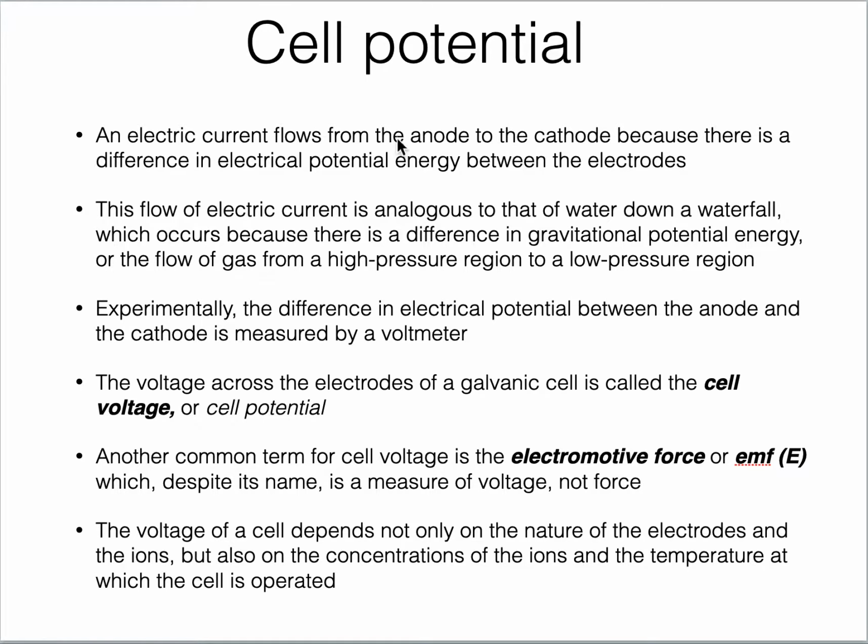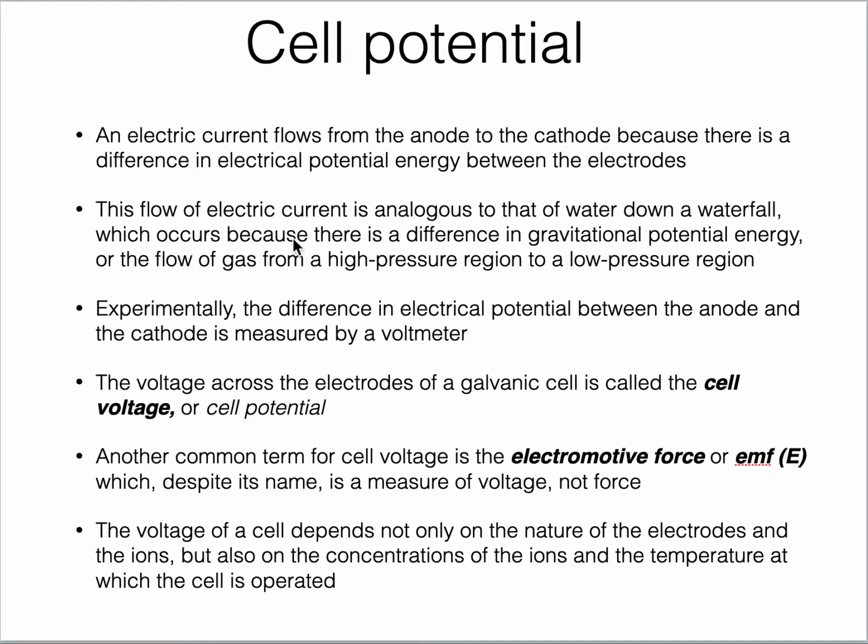So a kind of potential is established, and the anode will be at higher potential where there is excess of electrons, and the cathode will be at lower potential where there is lack of electrons. So that's why electrons flow naturally or spontaneously from anode to cathode.